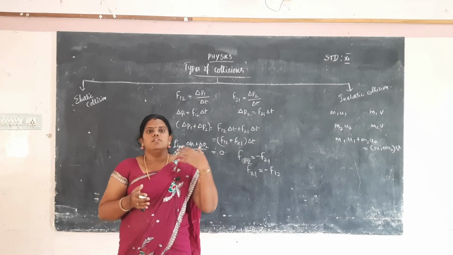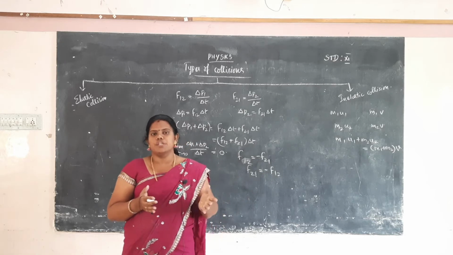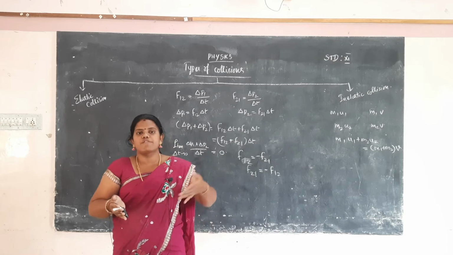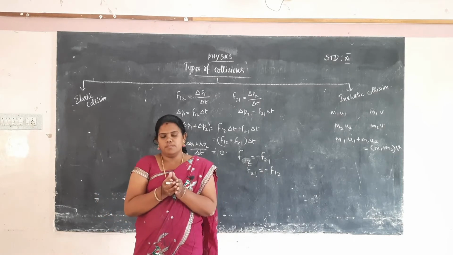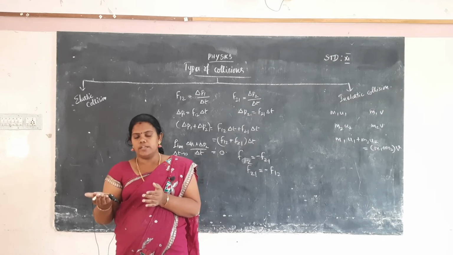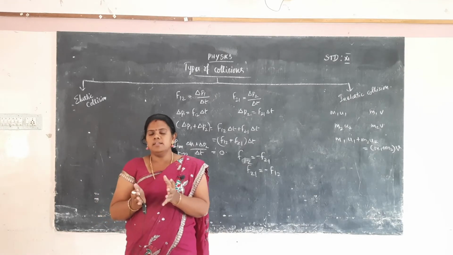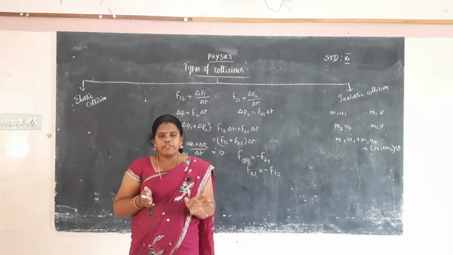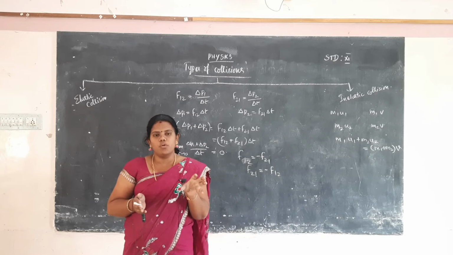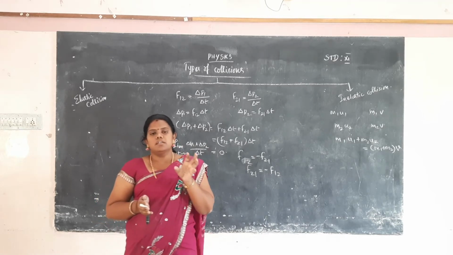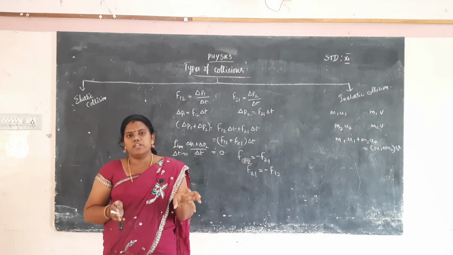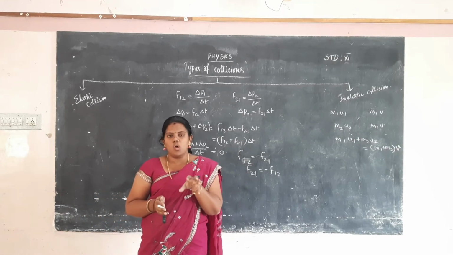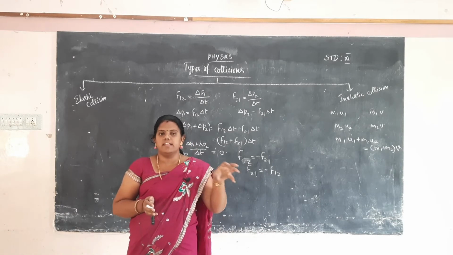Coming to inelastic collision, the energy before the collision is not equal to the energy after the collision. One particle moves with some energy before the collision, and then collides with another. After the collision, the energy is definitely decreased, less than the energy before the collision. So there is a loss of energy in inelastic collision.